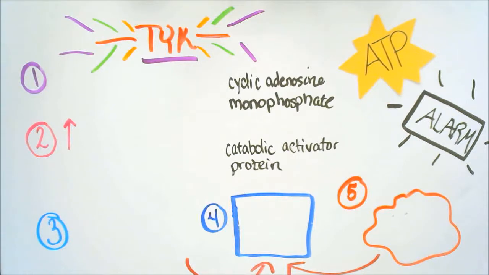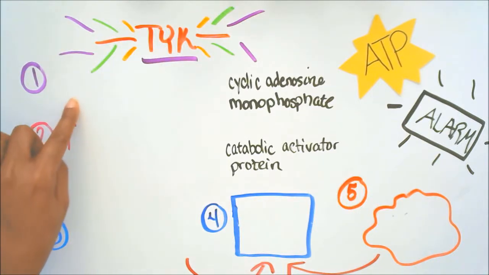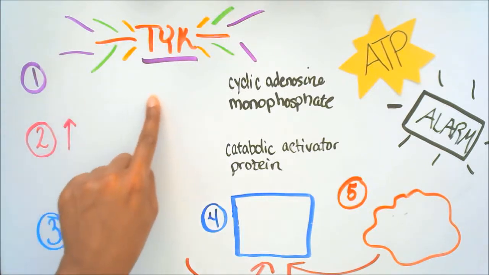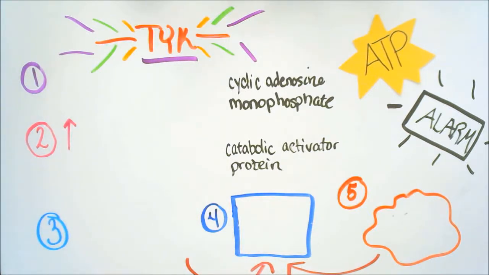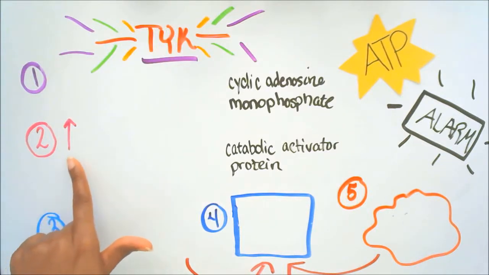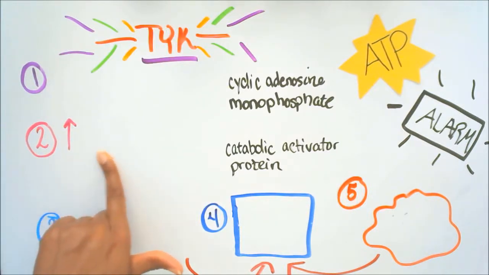So it's the test your knowledge time for the positive regulation. So we have steps 1 through 5, and we're going to go through these and see if you have learned positive regulation. So here we have step 1. In this system, there is no what? 2, there is an increase of what?